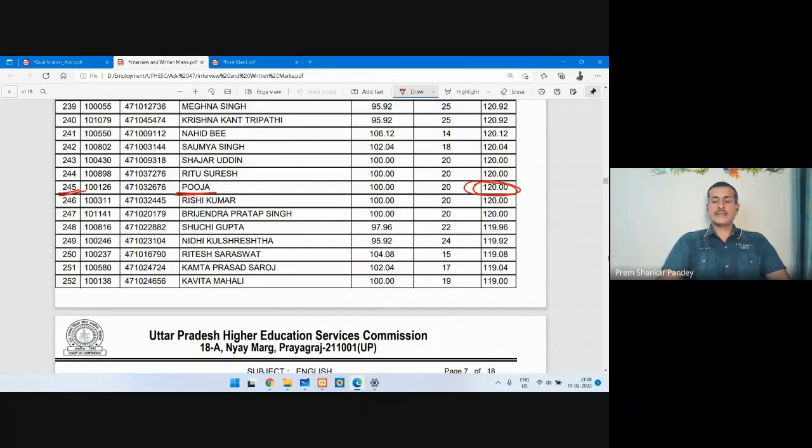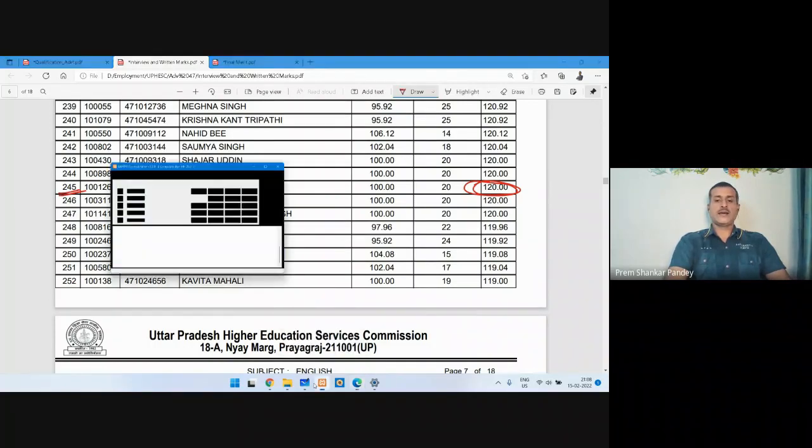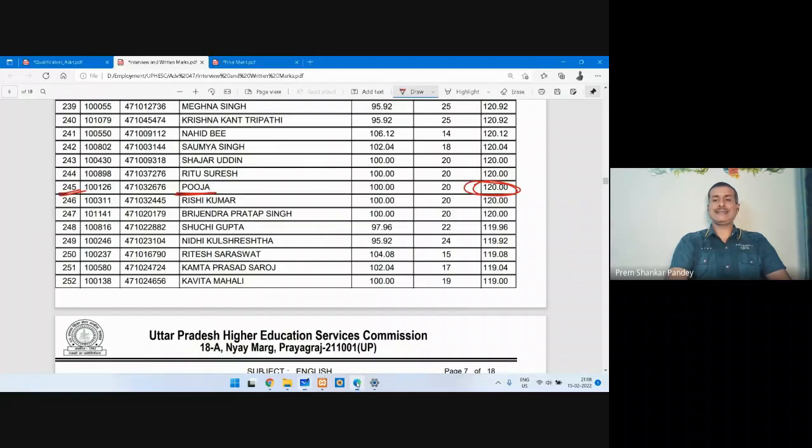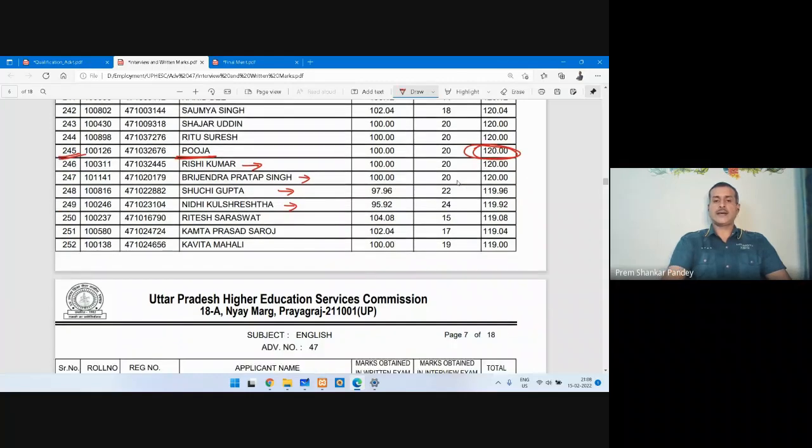So as we can see, this time vacancies are more compared to the previous one, 36 and 43, so 7 vacancies more. I cannot say exactly that these 7 more candidates are all from the OBC, so I can take 10 candidates from here, 1, 2, 3, 4, 5, 6, 7, 8, 9, 10.